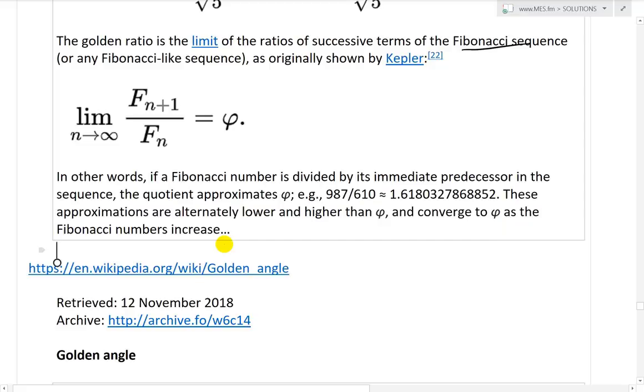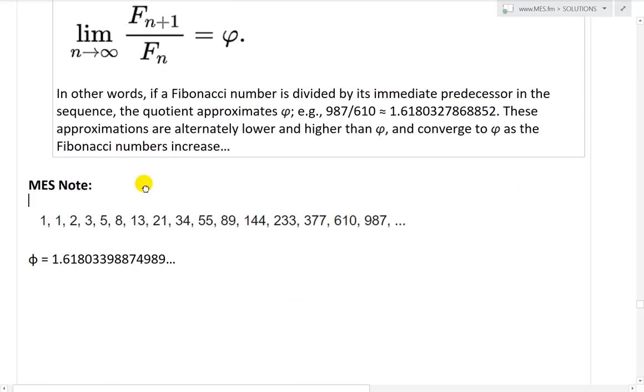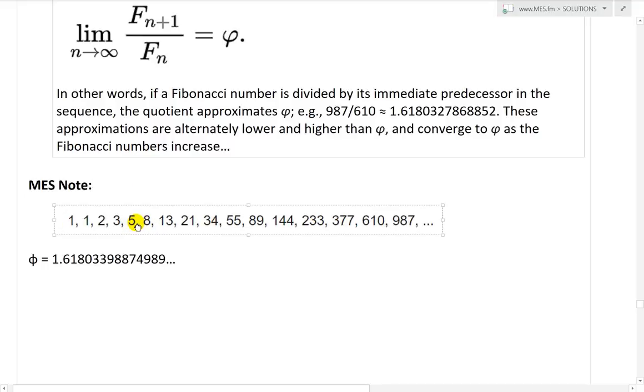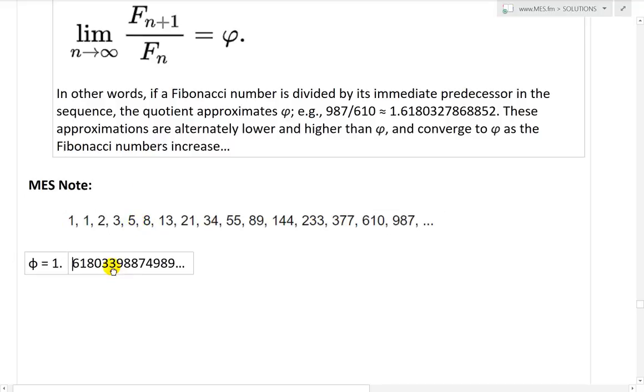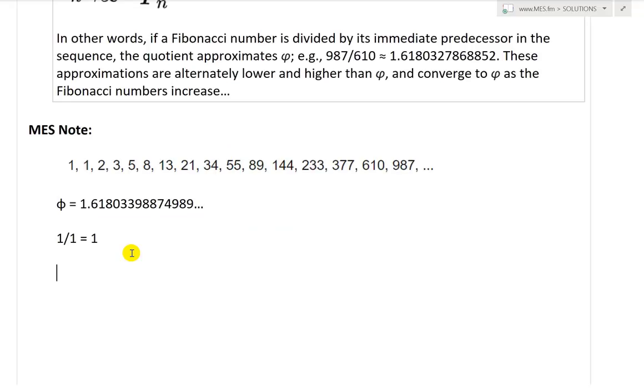Let me just type that in over here actually. Note here, I just want to illustrate this further. So in MES note, here's the Fibonacci sequence, and here is phi. So let's just remove this dot. Put phi over there, and let's see what happens when you do the terms. So 1 over 1 is 1, 2 over 1 is equal to 2, and then going further here, we have 3. The next one is 3 over 2.